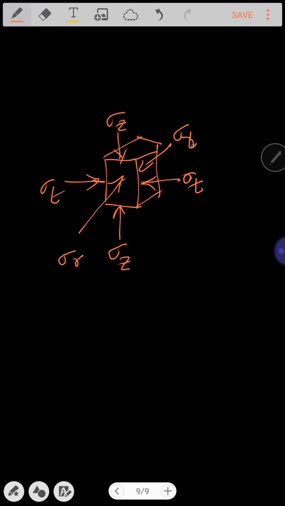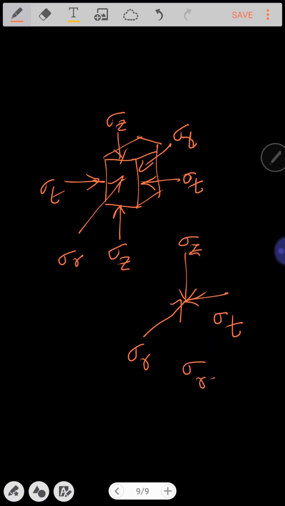Okay, so what does it mean? There are 3 different types of stresses acting over a body: sigma Z in the vertical direction, sigma R in the radial direction, sigma T in the tangential direction. So I told you sigma R is equal to sigma T whenever R is equal to 0 at the axis of symmetry.